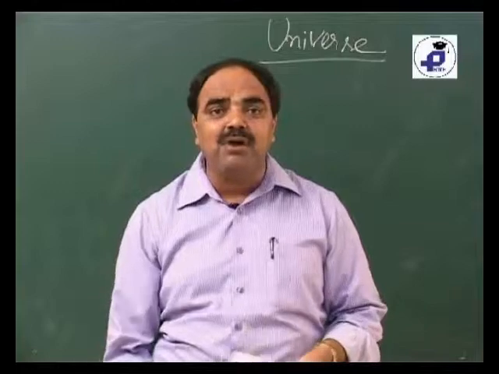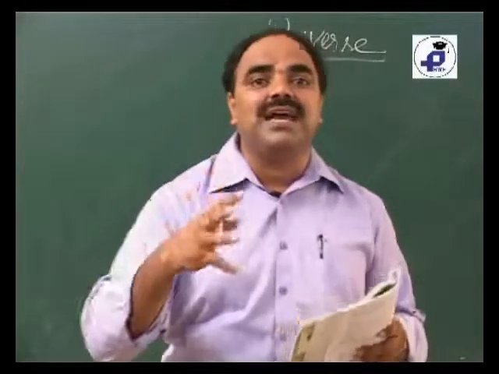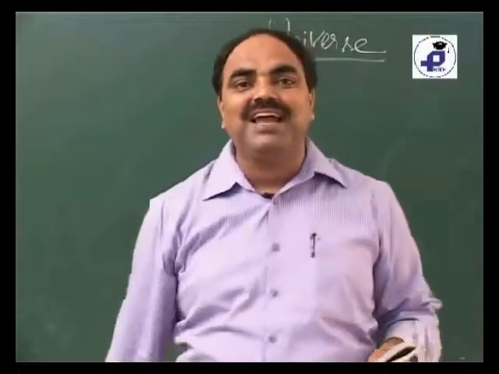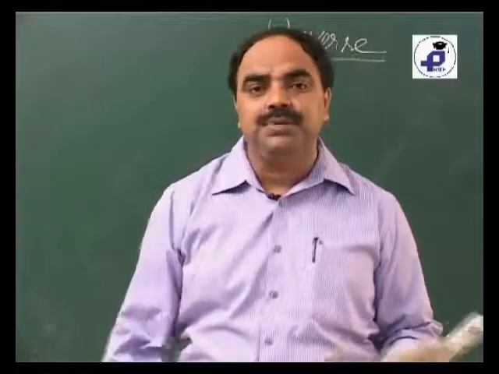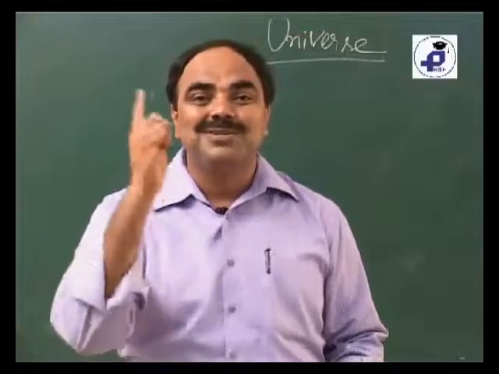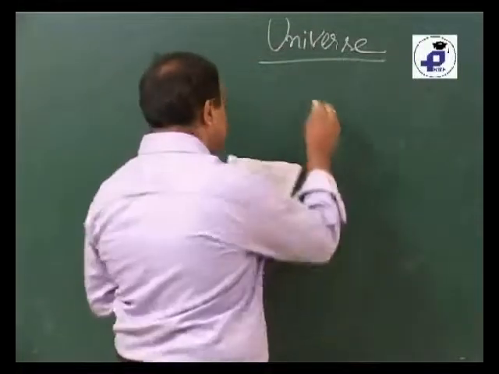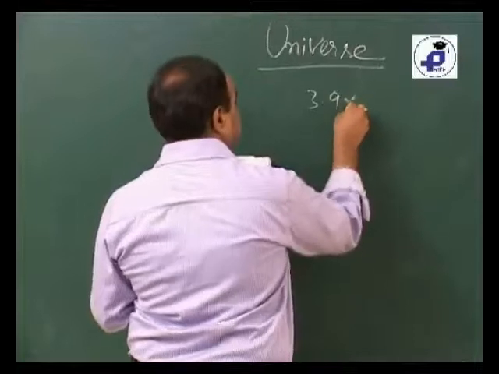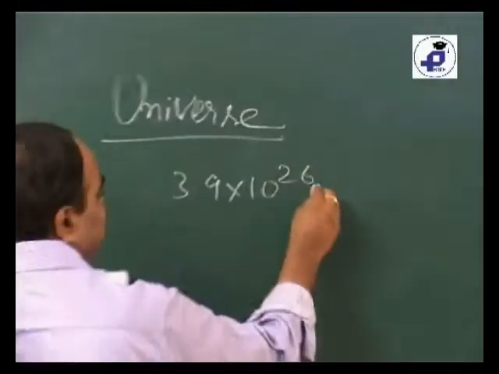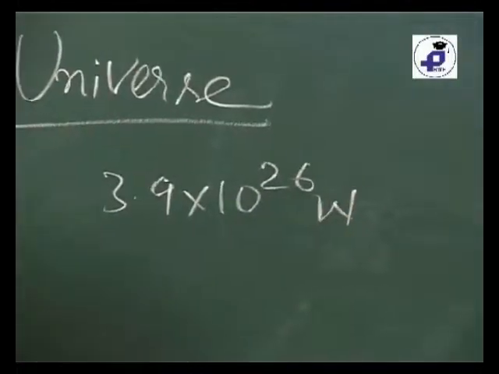Sometimes you get up from your house and come out and see the sun directly. You get splashing light of it on your eyes. That is what solar luminosity is. It's equal to 3.9 into 10 to the power of 26 watts.